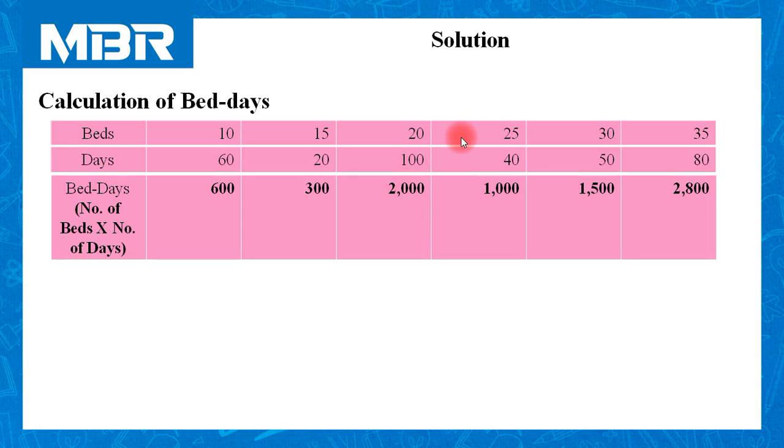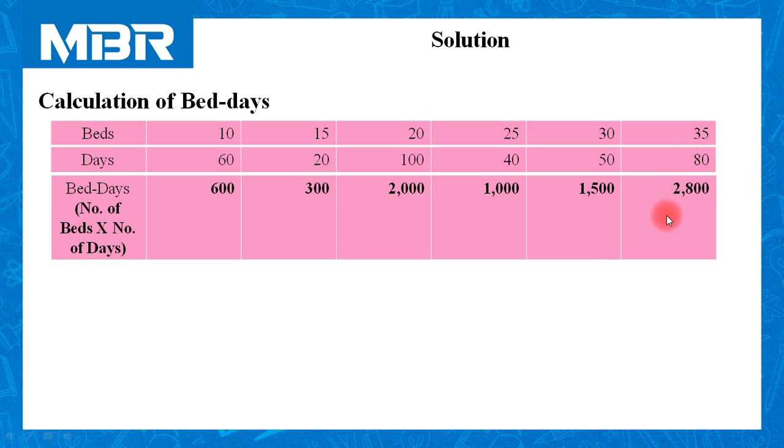For 25 beds we have occupancy on an average for 40 days. So 1000. For 50 days in the year, we have used 30 beds per day, so 1500. And last, 35 beds were utilized by the hotel to accommodate the guest for 80 days in the year.